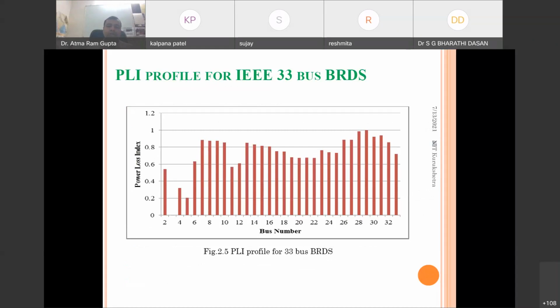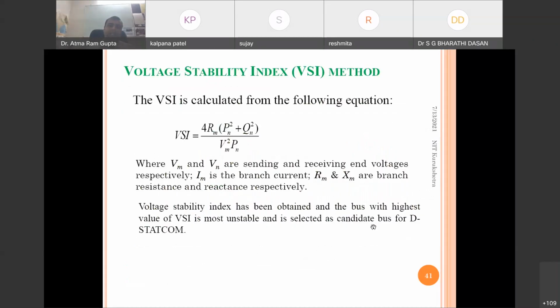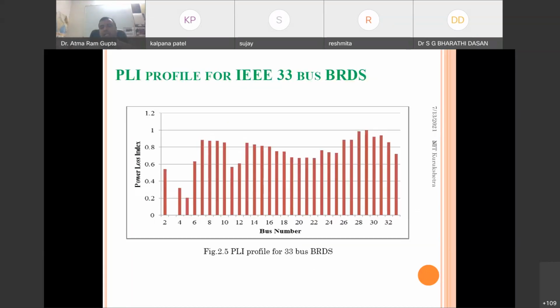So we can see which one is maximum, and here the 29th bus is showing the maximum. So we have to allocate at the 29th bus. Similarly, many indices are there. We can also compare. Suppose one method is giving the 29th bus and another method is giving the 30th bus. After allocating, we can see the loss conditions, so that we can suggest which sensitivity based method is better.